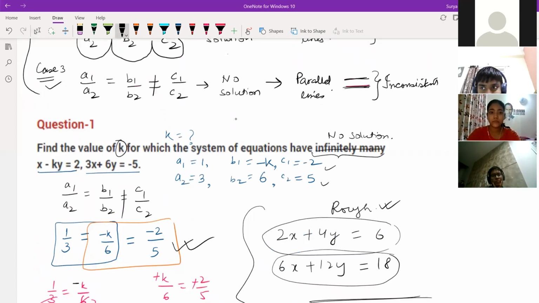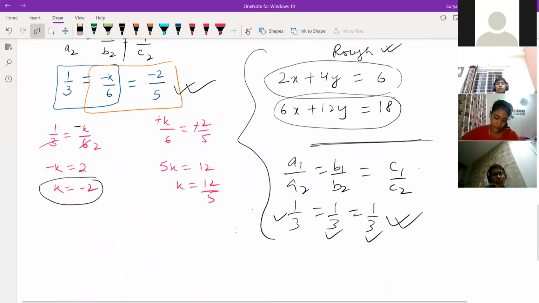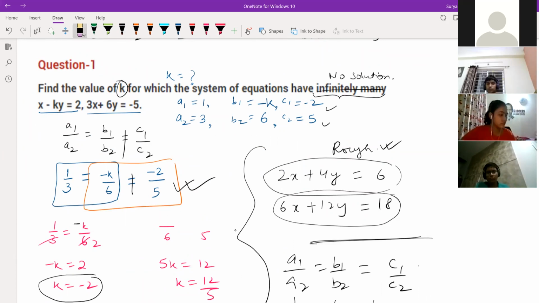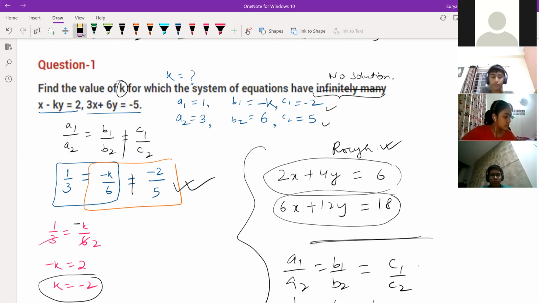It's clear? So you should write here only A1 by A2 is equal to B1 by B2 is not equal to C1 by C2. You write here not equal to, and this is not required over here. Only the first two parts you should solve. Is it clear now? Sir, can you repeat again?